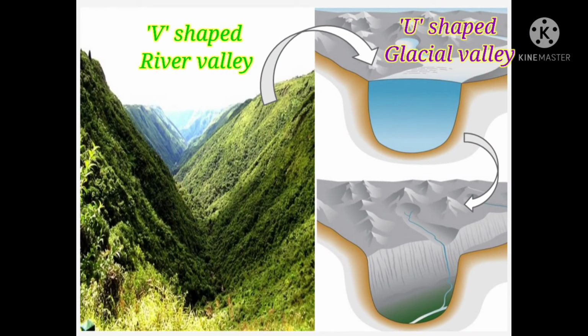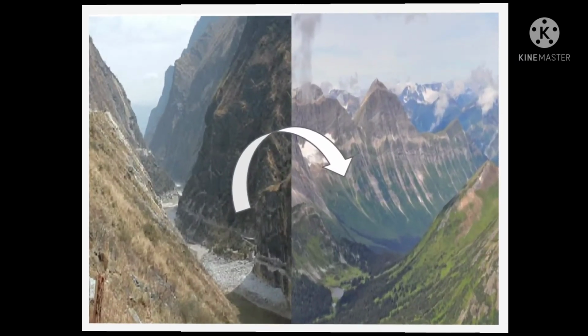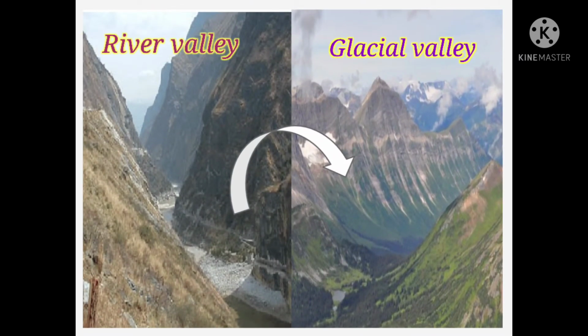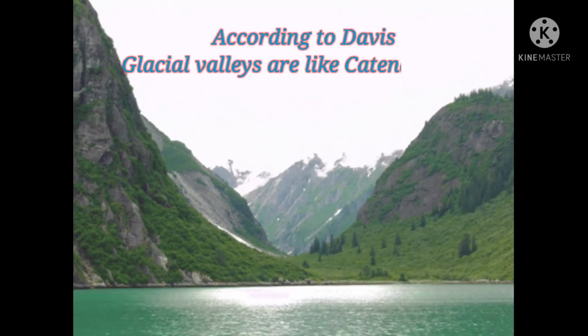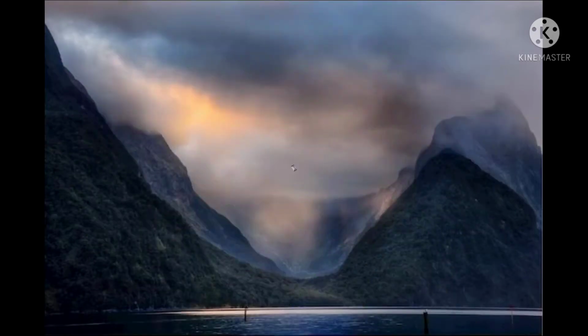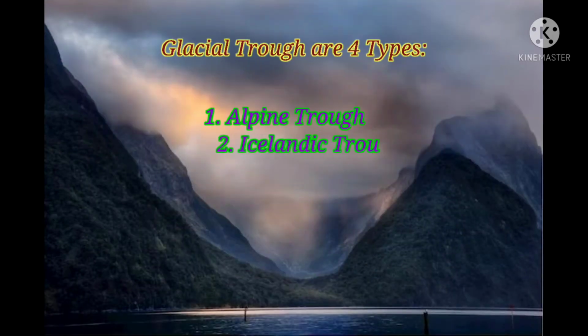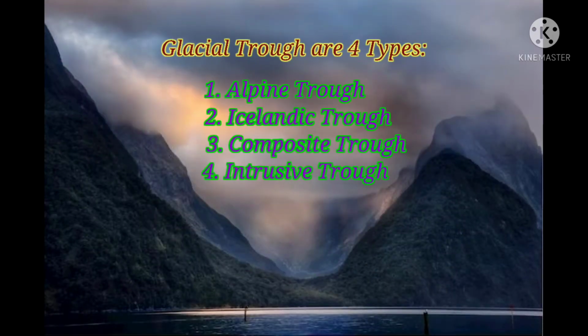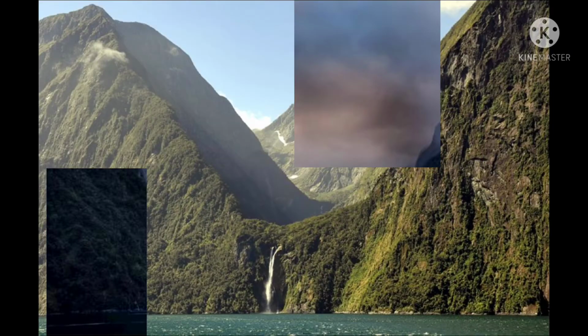Most glacial troughs are formed on river valleys, but no similarities to river valleys are found in its cross profile as well as its long profile. It may take 10,000 to 10 million years for a river valley to become a glacial valley. According to Davis, a glacial valley is like a catenary curve. According to D. Linton, glacial troughs may be of 4 types. They are alpine trough, Icelandic trough, composite trough and intrusive trough.